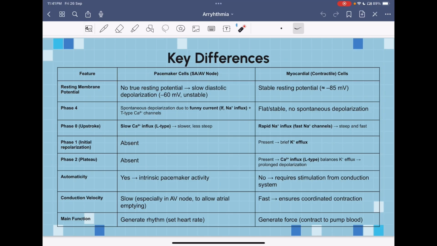If we look into the pacemaker, as I said, it lacks phase 1 and phase 2, so it also lacks the plateau phase, which is essential in myocardial cells because these phases are the ones that are responsible for the effective refractory period or refractory period in general.